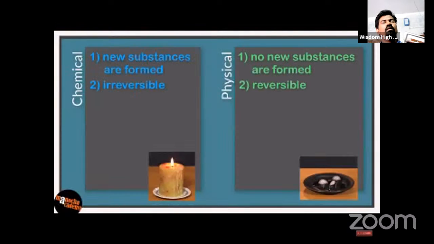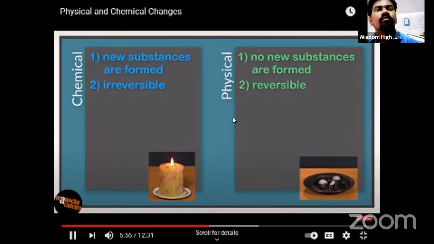Let's add these two important differences between physical and chemical changes to our table. In chemical changes, new substances are formed in this reaction, and it is irreversible. Once the product is formed, we cannot reverse it to the original substance. That is called a chemical change.